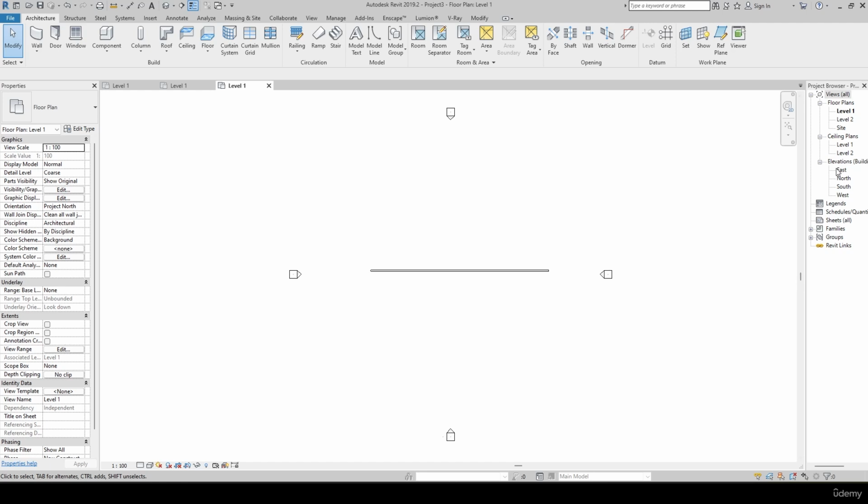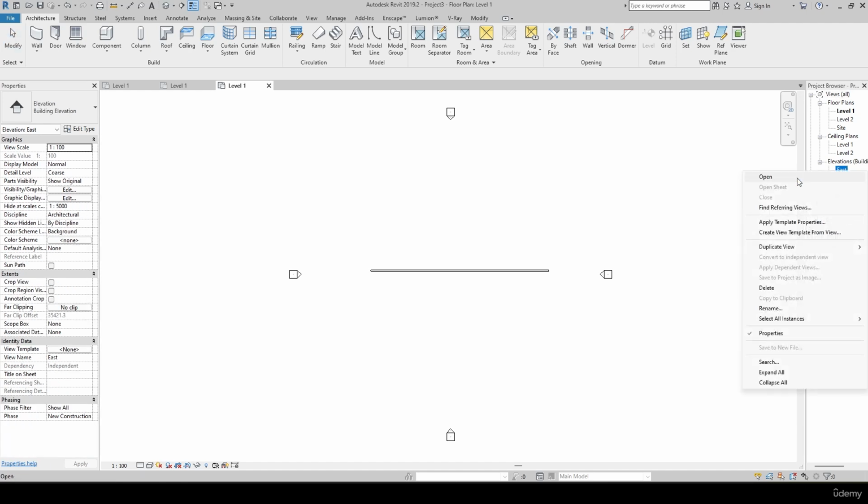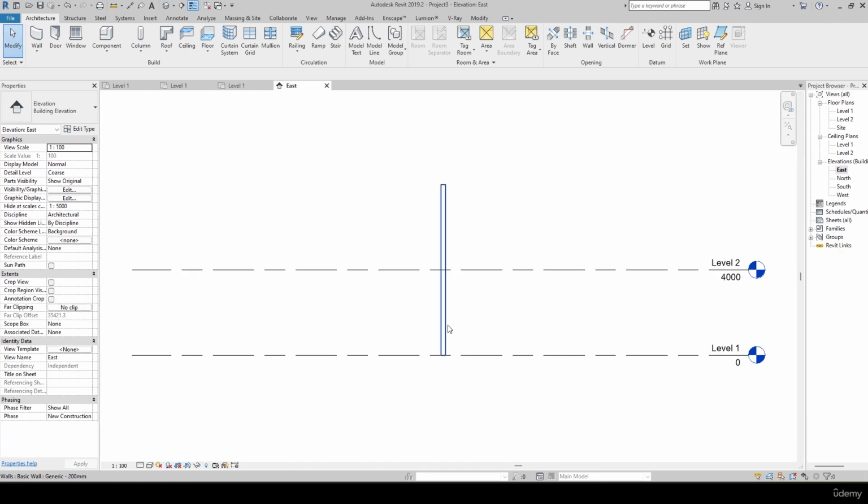And you have the elevation. For example, if I simply click on the east section, as of now I have drawn one wall, so it is showing in the east side. This is how it's going to look, right? Then you have the legends. Basically the legend section is for what kind of points you want to showcase, general notations or general points, those kinds we can add here.